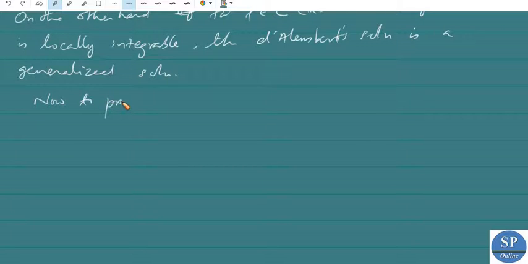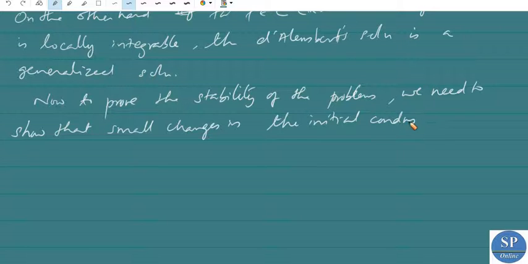Now to prove the stability of the problem, we need to show that small changes in the initial condition give rise to small changes in the solution.